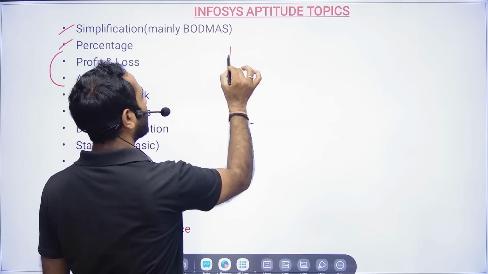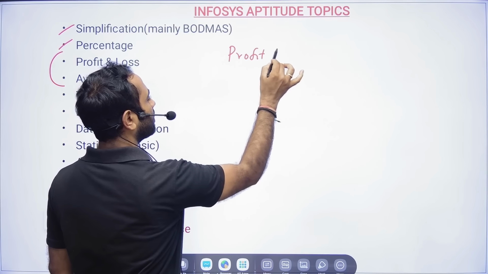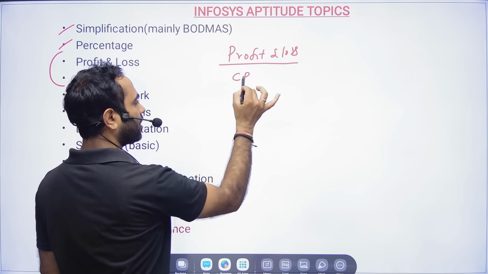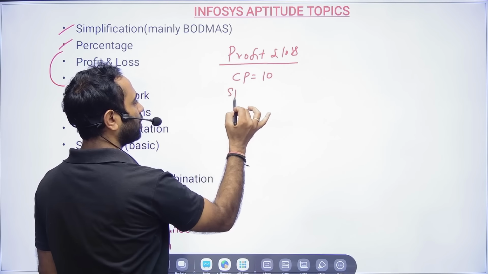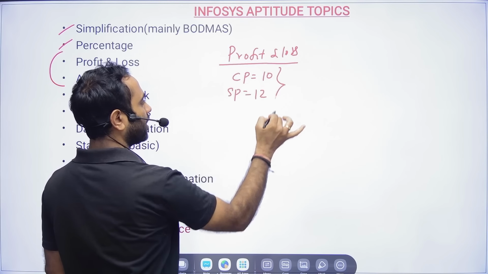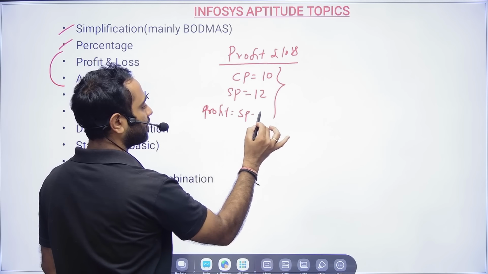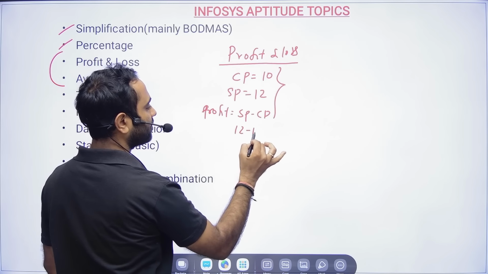So profit and loss. I will tell you the concept. See, if you bought an item at 10 and sold it for 12, you are in profit. So profit will become what? Selling price minus cost price. So 12 minus 10 is 2.